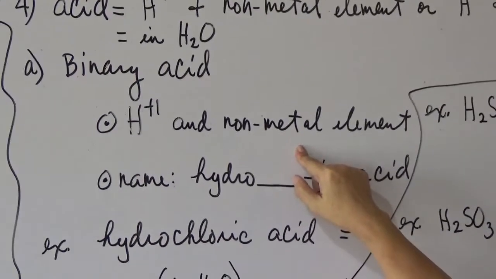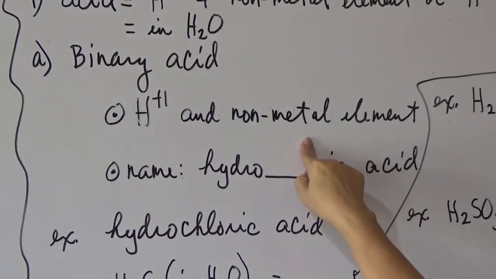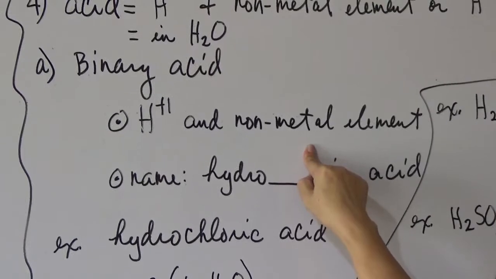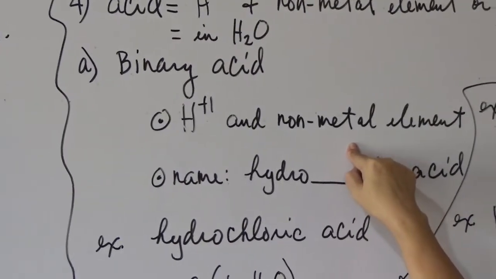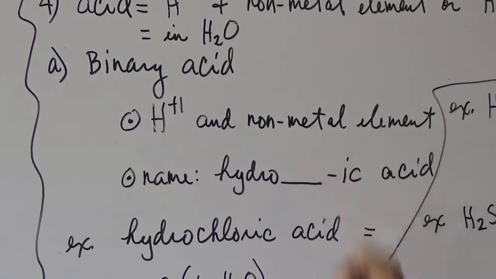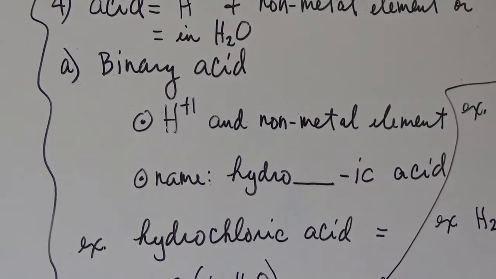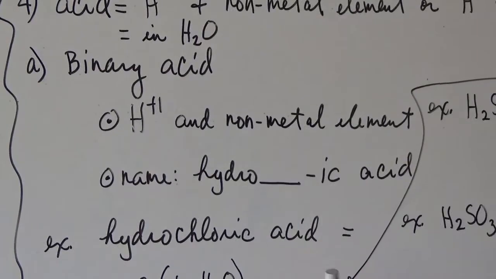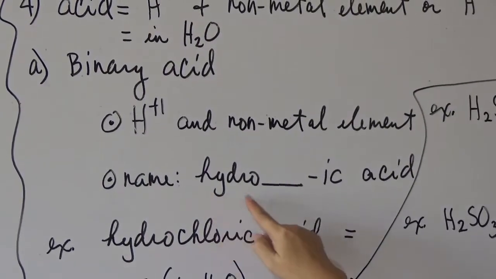There are only a few nonmetals that commonly form an acid, like sulfur, chlorine, phosphorus, nitrogen. Okay? For a binary acid, the name will have a prefix hydro.